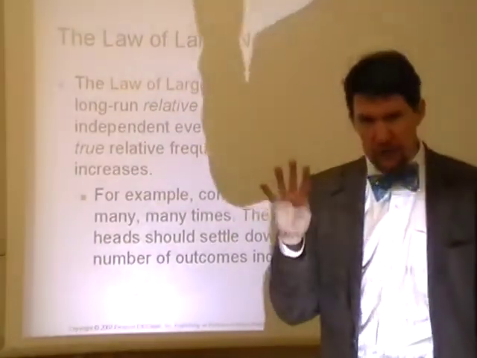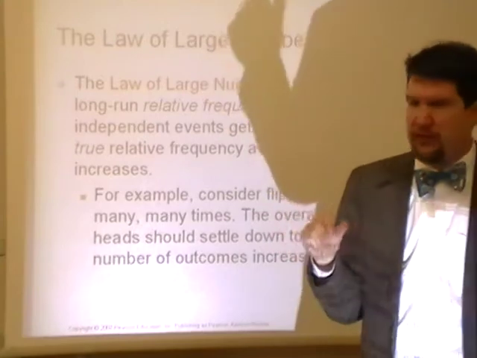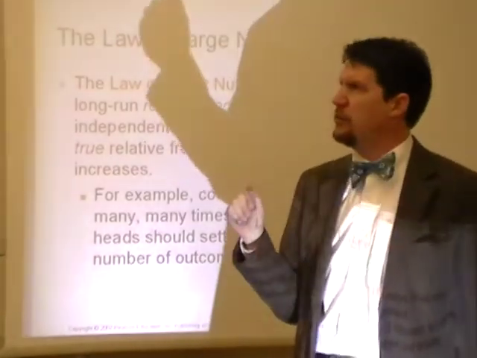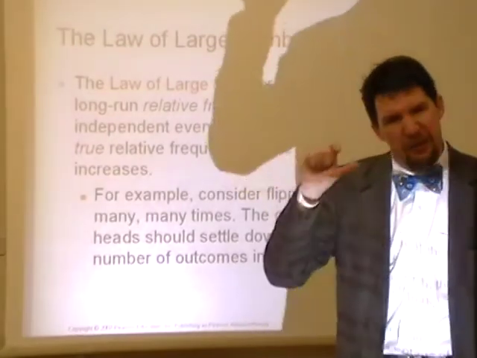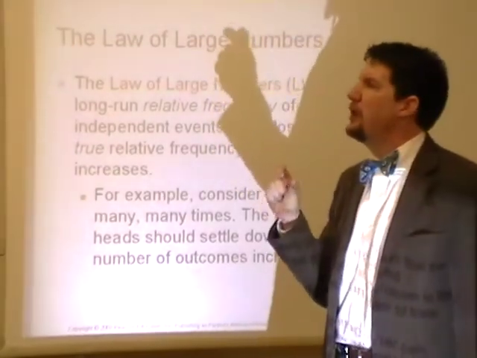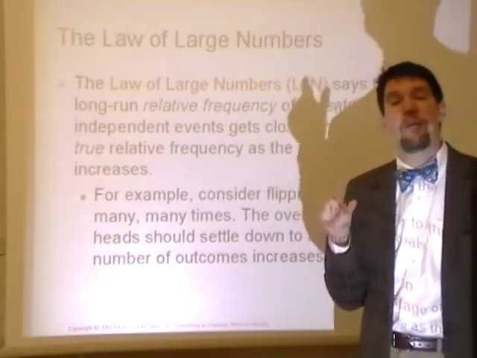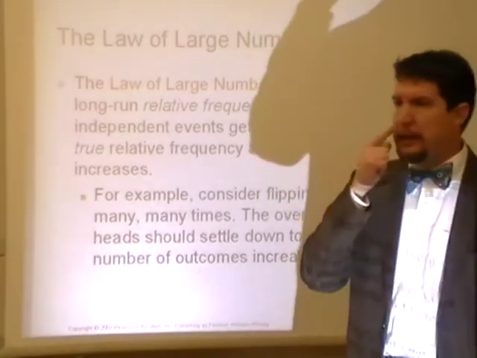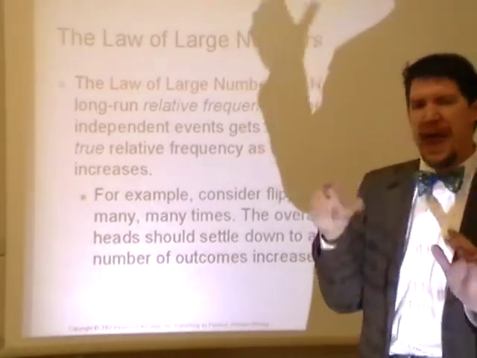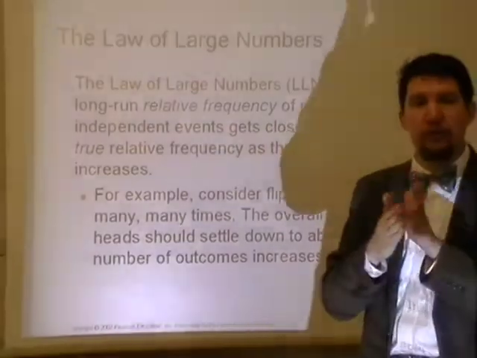So when I have 4 flips, that's fine. But let's flip it instead 20 times. And 75% of 20 would be 15. And are you as likely to get 15 heads out of 20 as you are 3 out of 4? And the answer is no. You're probably not as likely to have that happen. And because it's less likely to happen, what that means is that as we add the number of flips, that probability is going to probably approach the actual theoretical probability.